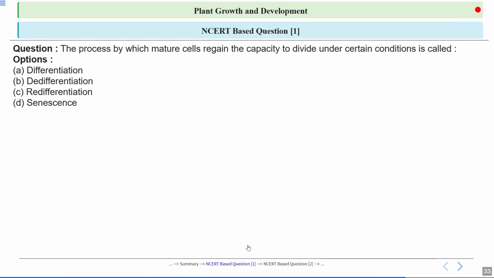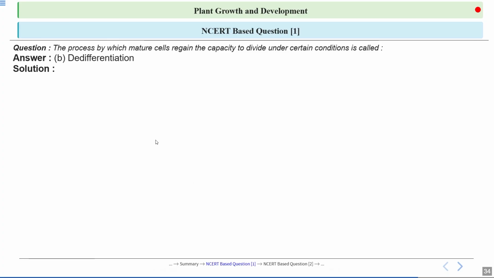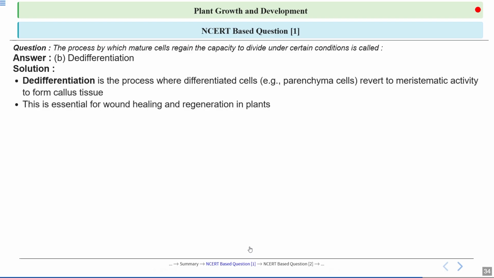Now let's see if we understood the concepts of the chapter by solving NCERT based questions. So this is question number 1. The question is, the process by which mature cells regain the capacity to divide under certain conditions is called as. Okay, so we already talked about this. Let's see the answer. It's the second stage of development, that is de-differentiation. Here differentiated cells who already lost their ability to divide again gain the ability to divide.